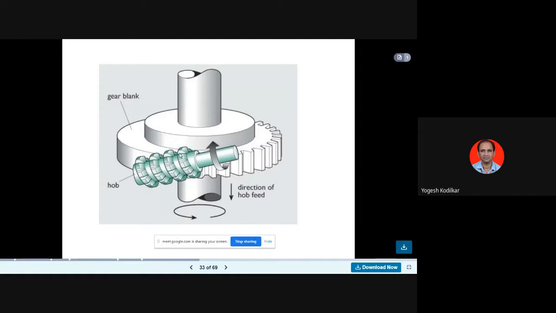So students, basically the gear blank is there. This is the hob. In the direction of the hob, there is a feed downward, and this shaft is also rotating. This is the gear blank shaft. So that is the gear hobbing process particularly.